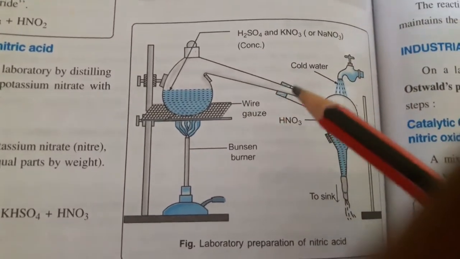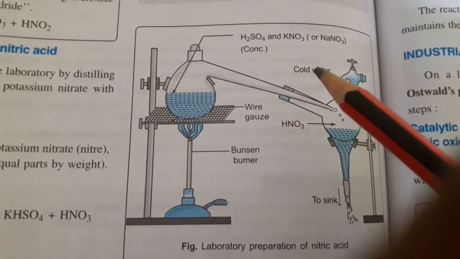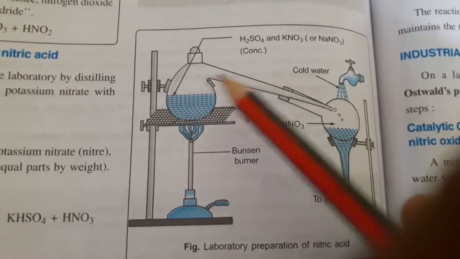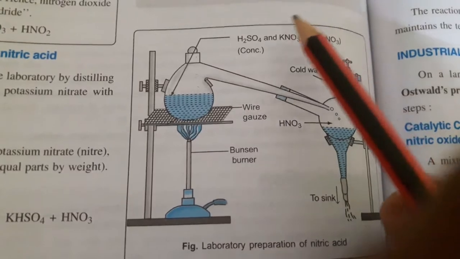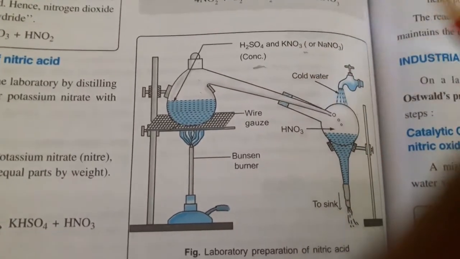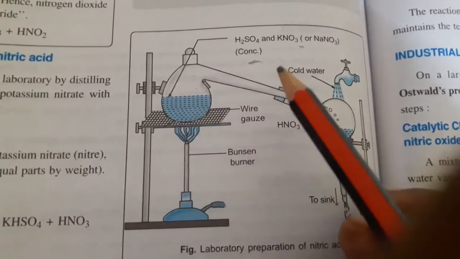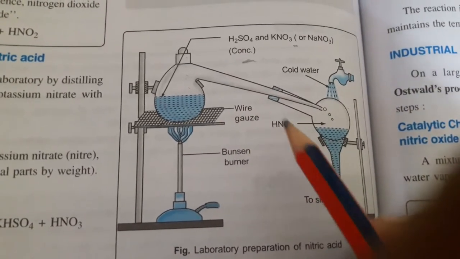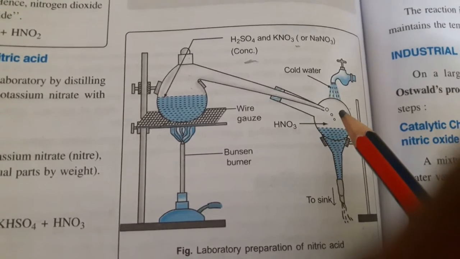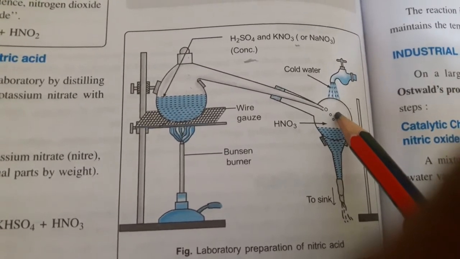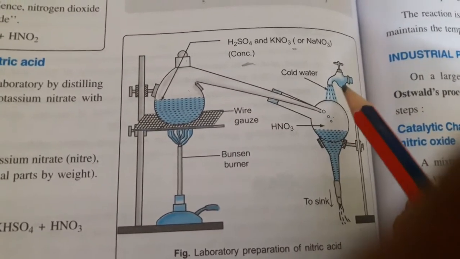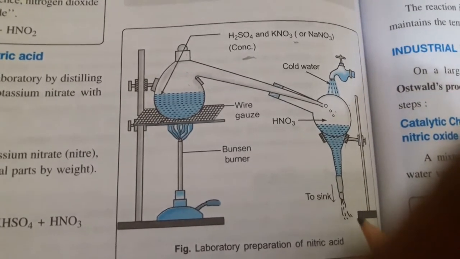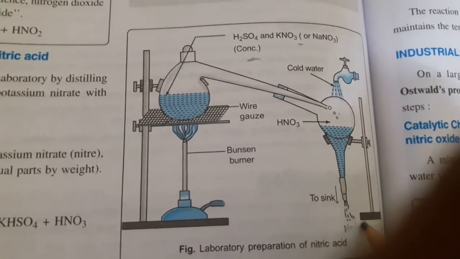This is the whole diagram of the laboratory preparation of nitric acid. That apparatus we say glass retort. The two reactants are boiled and heated on a burner, which gives the formation of nitric acid vapors, and that nitric acid vapor condenses with the water, and that finally forms the nitric acid. So this is the diagram.